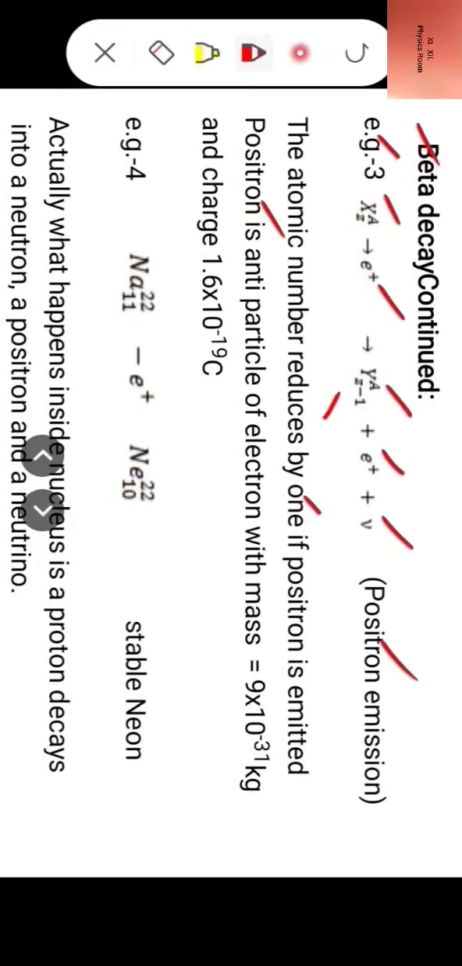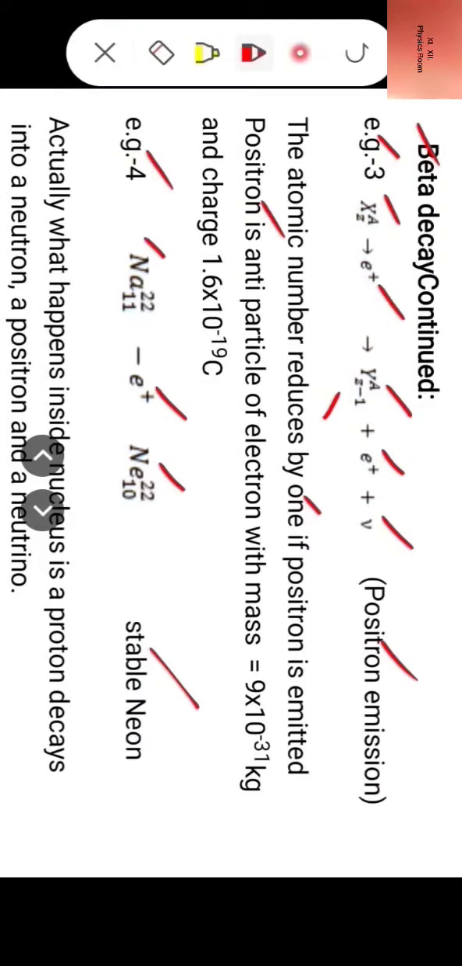Now example 4. When sodium-22 (atomic number 11) emits a positron, it reduces to neon-22 (atomic number 10), stable neon. Here the mass number remains the same, 22 with sodium and 22 with neon, but the atomic number reduces by 1, from 11 to 10.